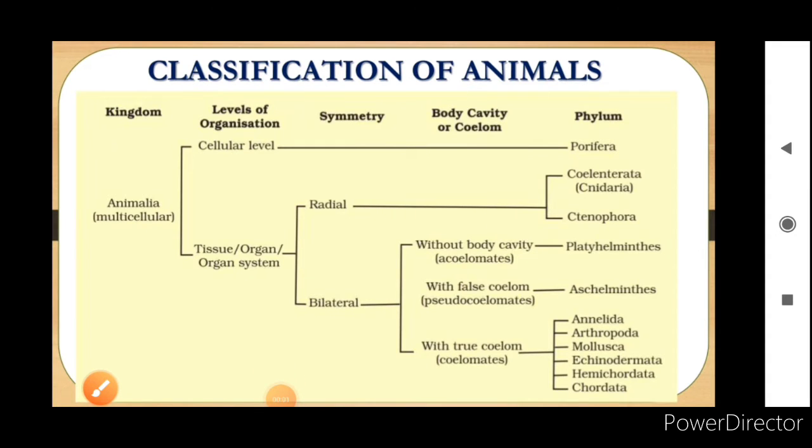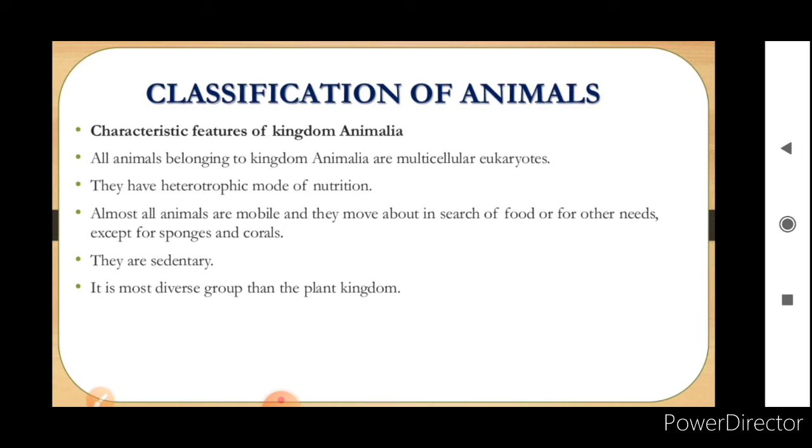So we'll start with the classification of animals. Here you can see a flow chart in which the kingdom is given, then the level of organization, symmetry, and body cavity, and the phyla are here. So this is an outline of the entire classification of animals. We'll start with the basic characteristic features of Animalia.